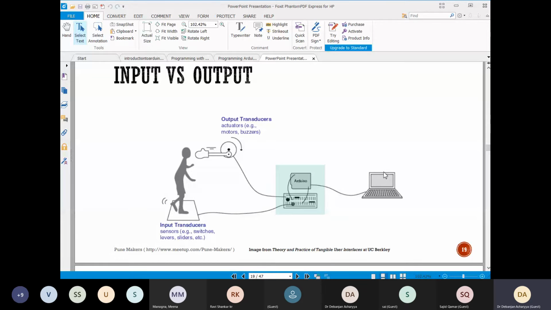For example, I have a temperature sensor. After every 5 minutes, I need the temperature. For that, I have coded it and burned it. So after 5 minutes, it will receive the data from the temperature sensor and show it on your computer screen.